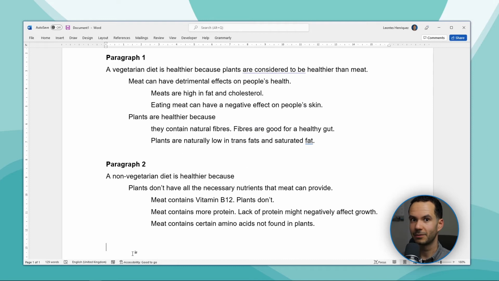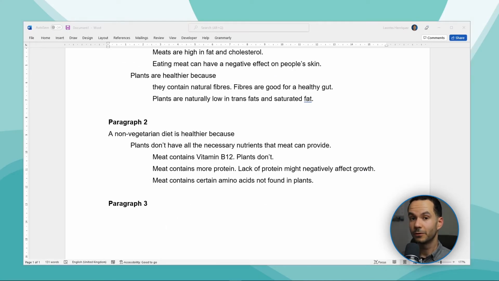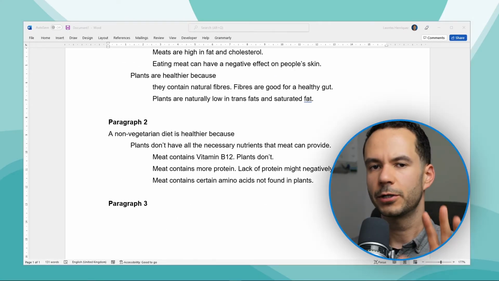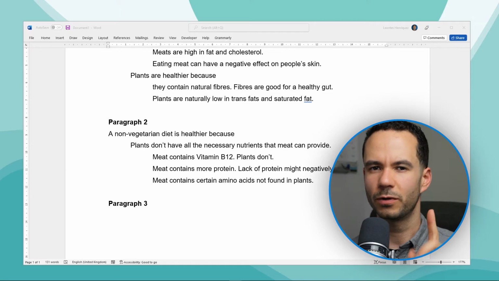As our level 3 sentence, I gave some examples of things that plants don't have and that meats do have. So I said that meat contains vitamin B12, I said that meat contains more protein, and I also said that meat contains certain amino acids which are not found in plants. Now we can move on to our third paragraph. Now for the people who are doing IELTS, this is where you want to stop.